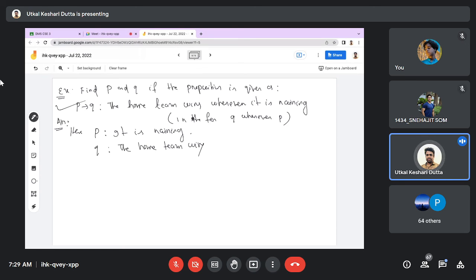Okay. There is also one more connective, that is biconditional. We'll see biconditional in the next class, and also an important thing relating to the conditional statement: what are the converse, inverse, and contrapositive of a conditional statement? That is, P conditional Q will be given. Find the converse, inverse, and contrapositive. What are these statements? We'll discuss in the next class. Okay, we'll stop here.